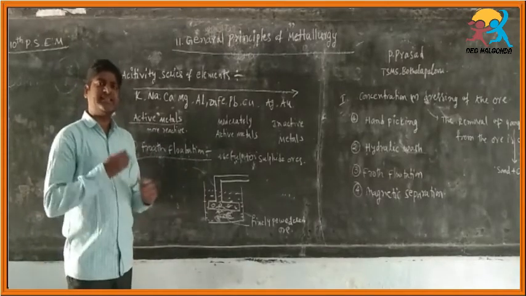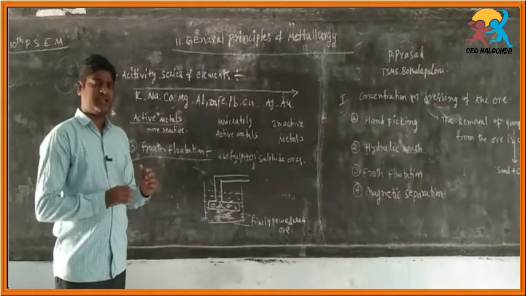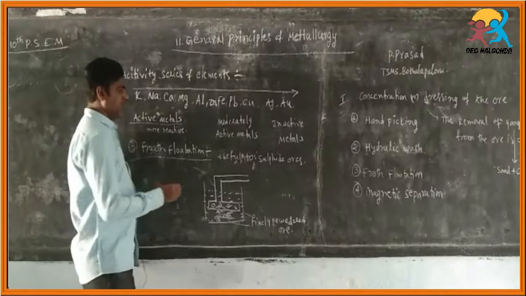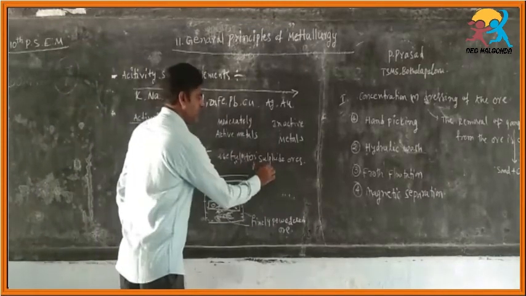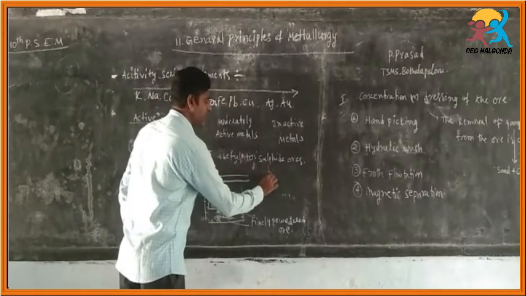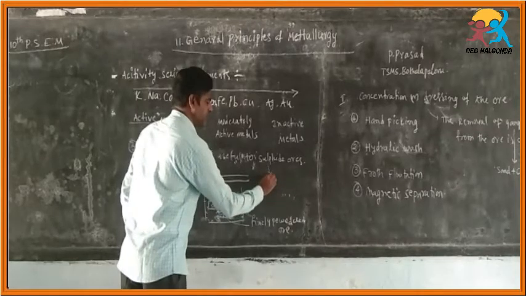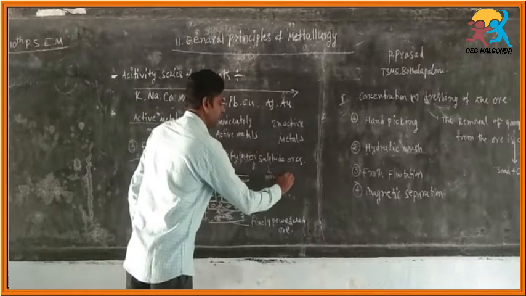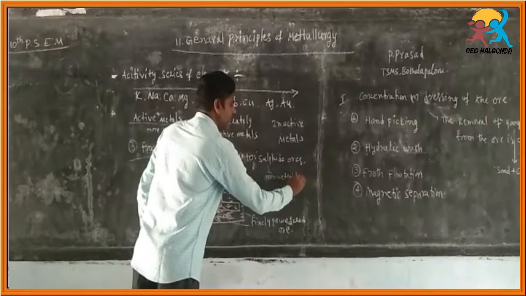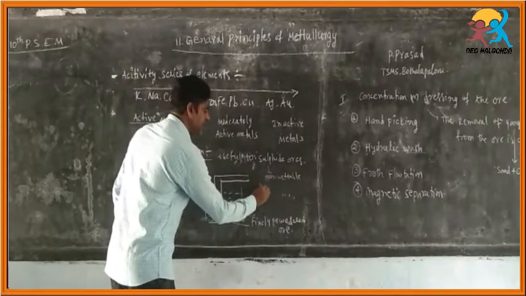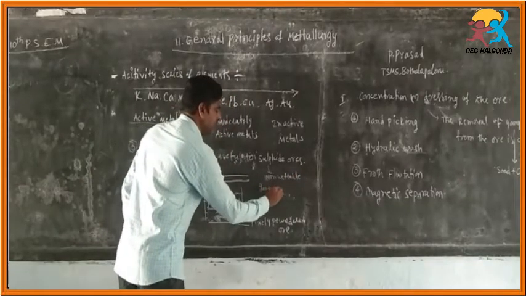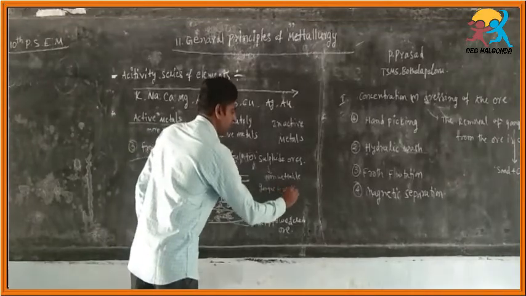By agitation of the air in the ore, the sulfide ore particles have non-wettable properties, but the gangue is wettable. Wettable means